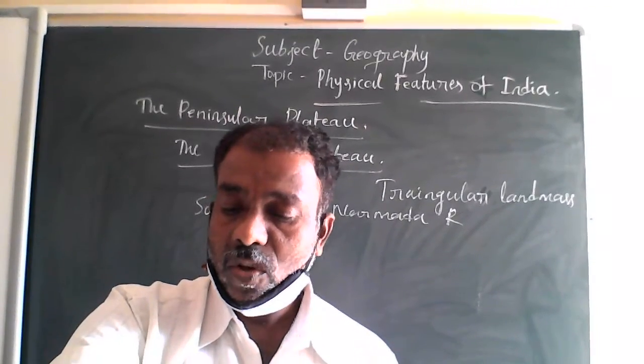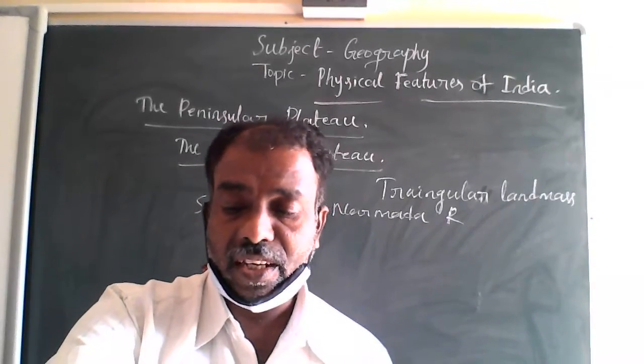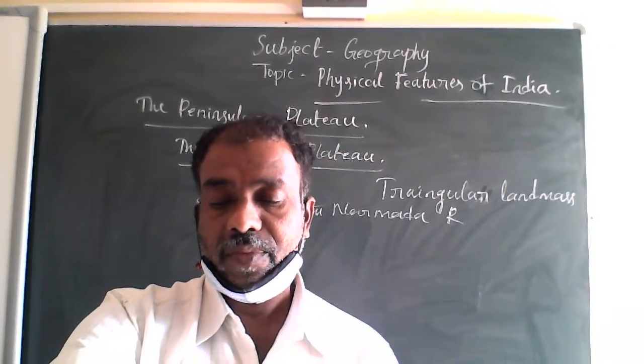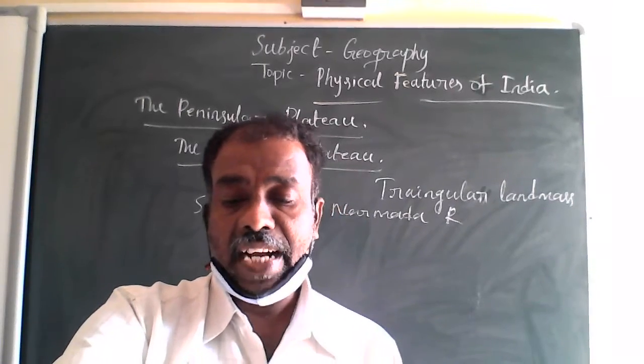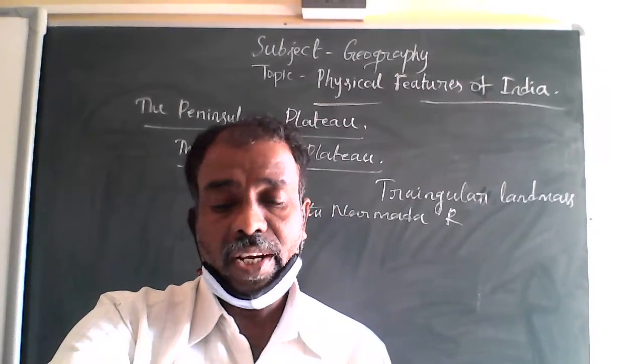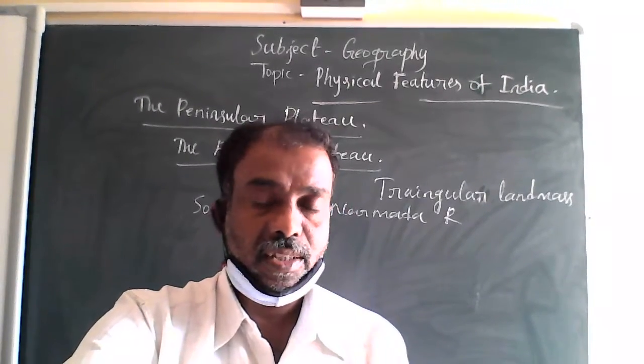Understood now? Mahendragiri is the highest peak in the Eastern Ghats, and the Javadi Hills and Shevaroy Hills are located to the southeast of the Eastern Ghats.